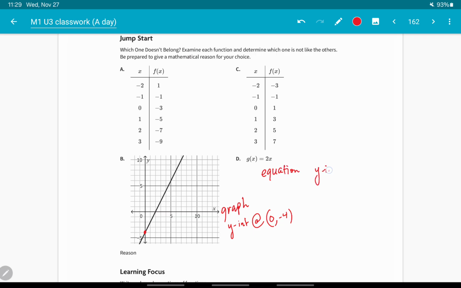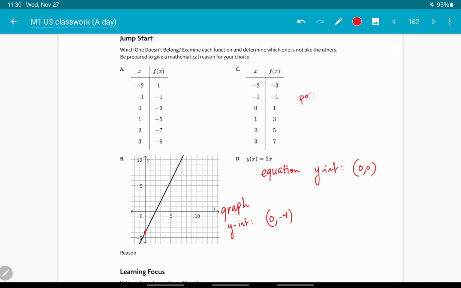And this one has a y-intercept at 0, 0. So if I plug in a 0 here for x, 2 times 0 is 0. Actually, I like this better. So that's the only one that has the y-intercept at the origin. This table is the only one that has a positive y-intercept.